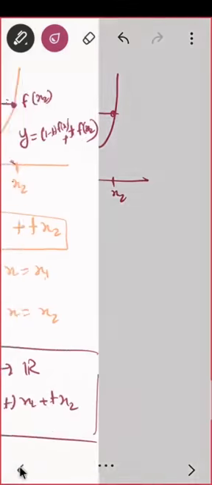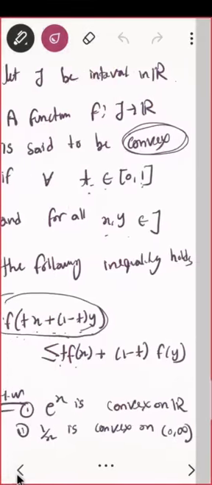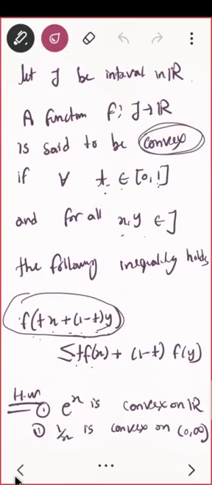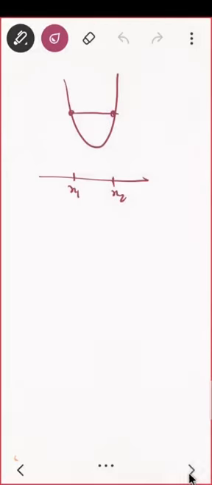Suppose these are two points, say x1 and x2. I think maybe I wrote the definition, but I didn't explain it to you. Maybe I don't remember. Oh, did I erase it? Yeah, this is the definition. The definition of convex. Okay, I'll leave it as it is. I'll try to see it here.